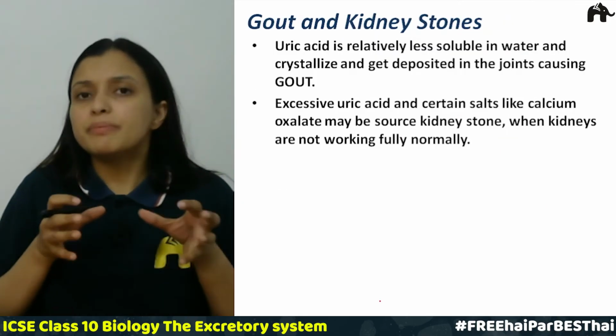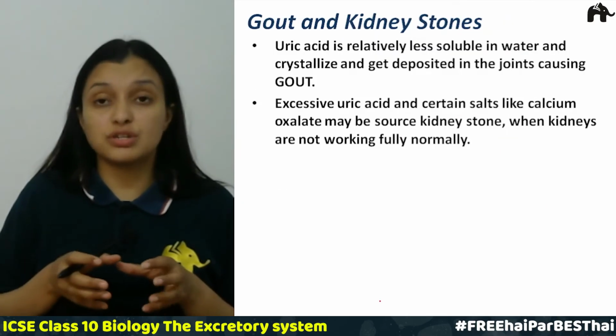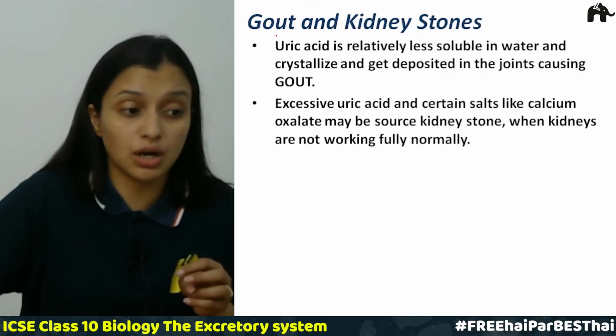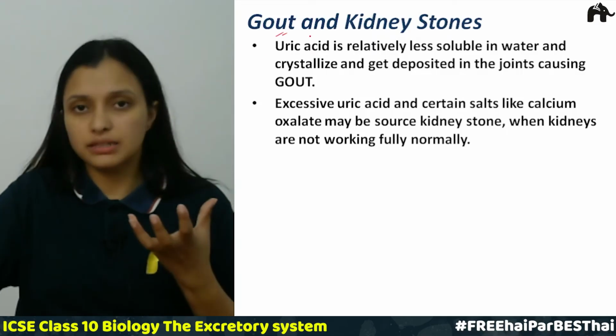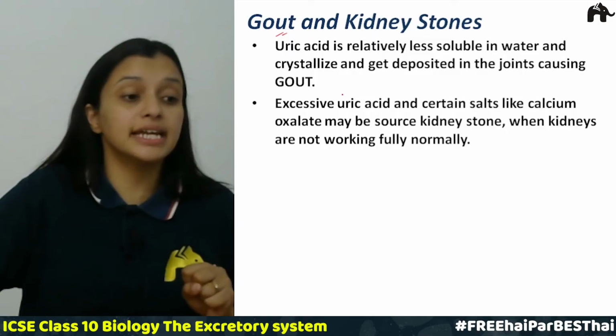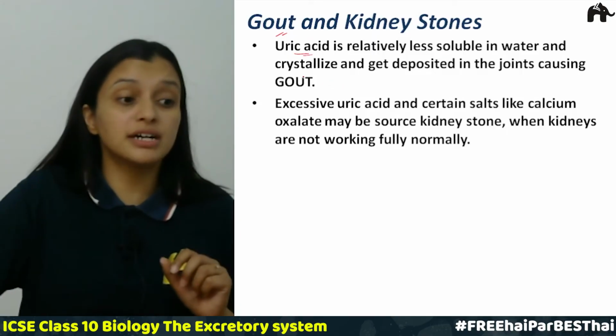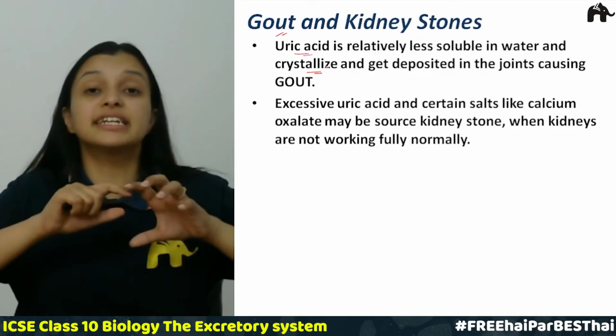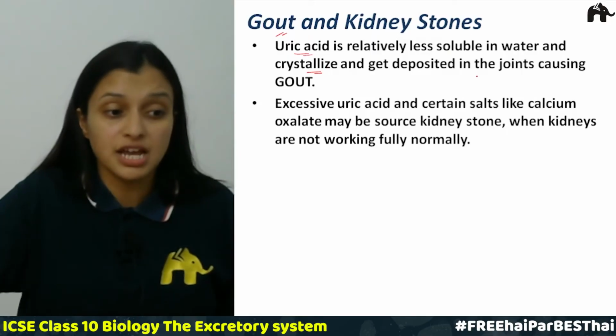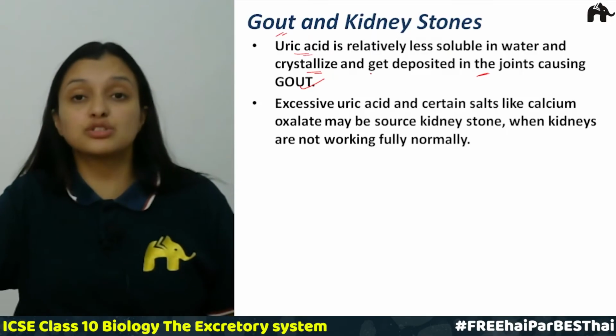Related to the kidney, you must have heard about kidney stones, or about gout, right? How do these conditions arise? Uric acid is relatively less soluble in water, so it crystallizes and gets deposited in the joints, causing the disease called gout.